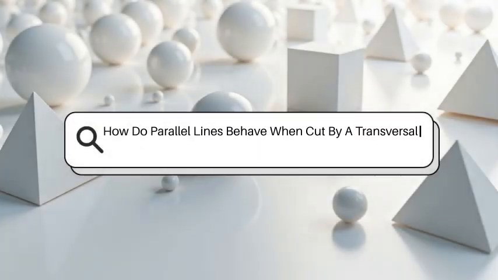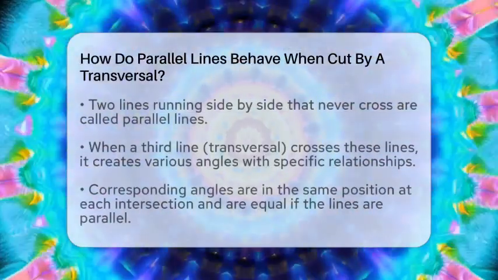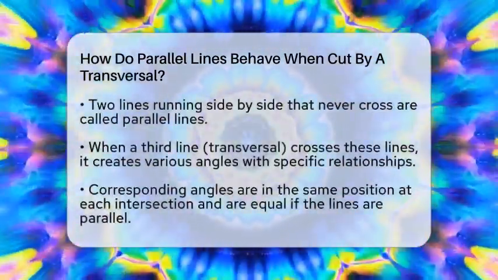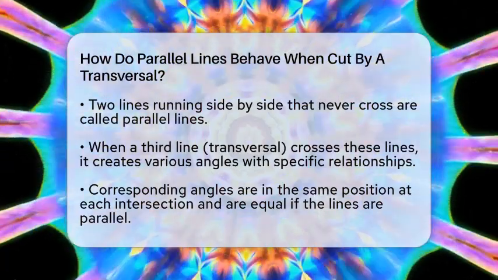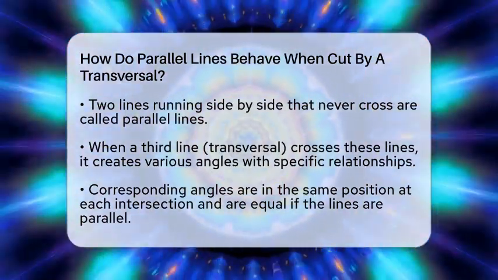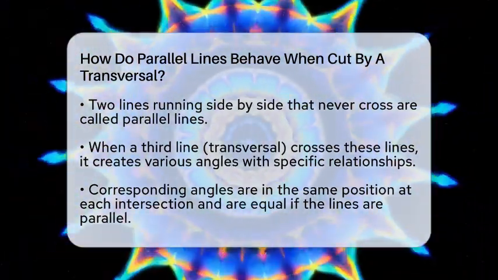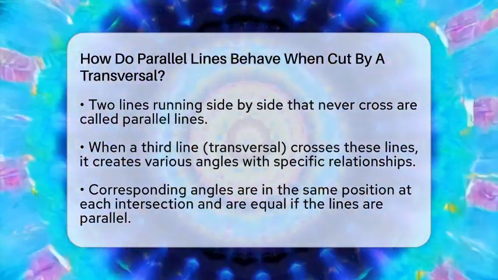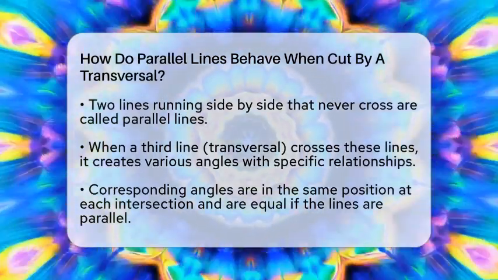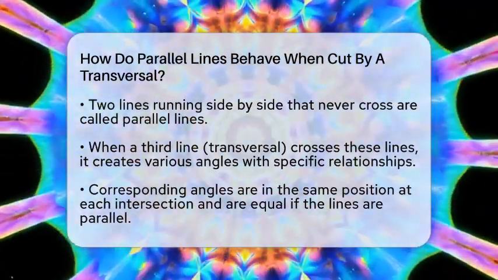How do parallel lines behave when cut by a transversal? Imagine two straight lines running side by side, never crossing, like train tracks stretching into the distance. Now picture a third line crossing both of them. What happens to the angles formed? That's what we're about to explore.